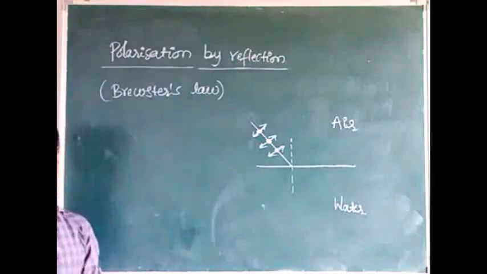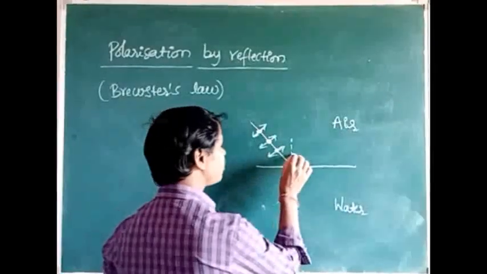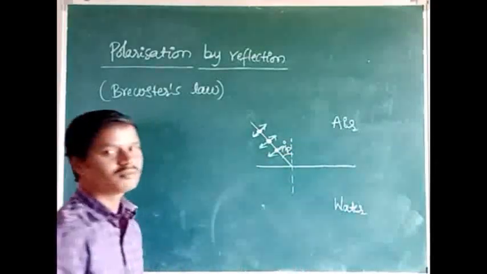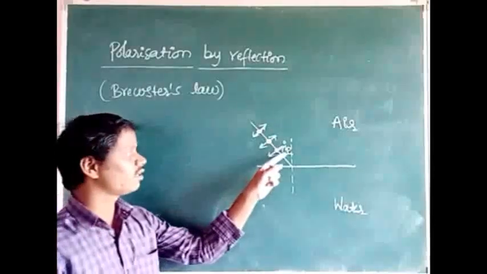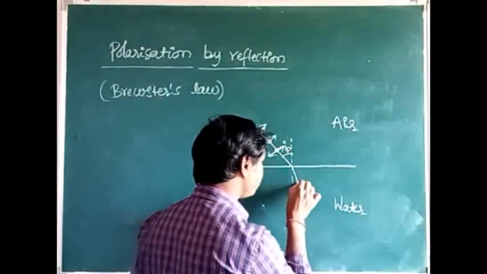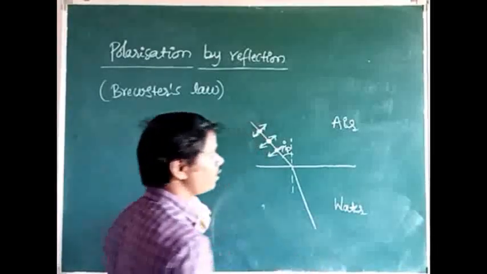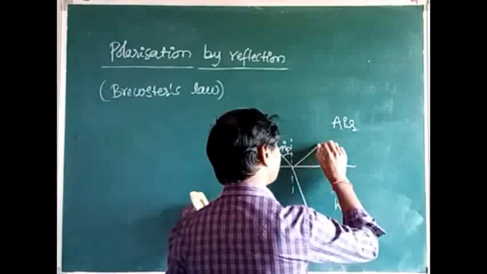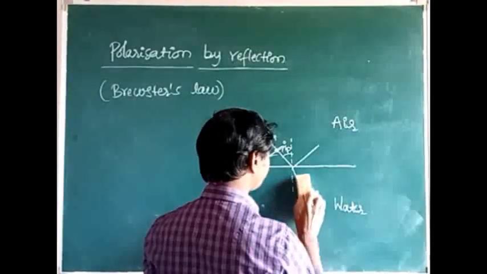Vibrations occur in all directions. I will take it as the angle of incidence, that is IP. So what do you mean by IP here? IP is nothing but the angle of polarization. Then part of the light is refracted, meaning transmitted through the water, and part of the light is reflected.